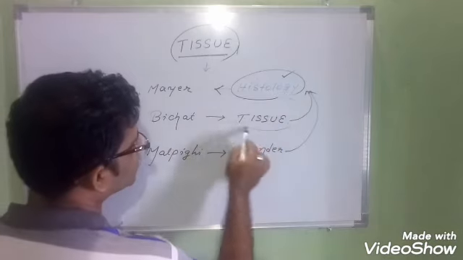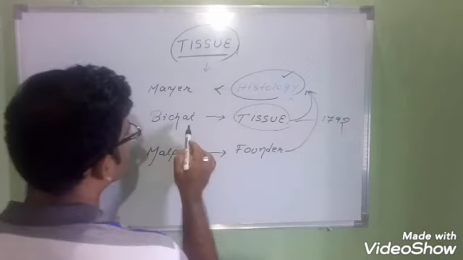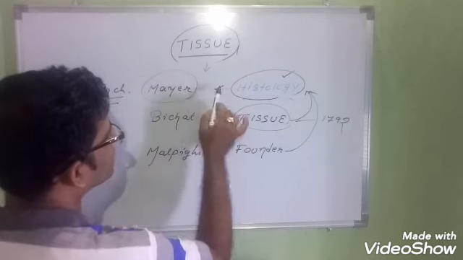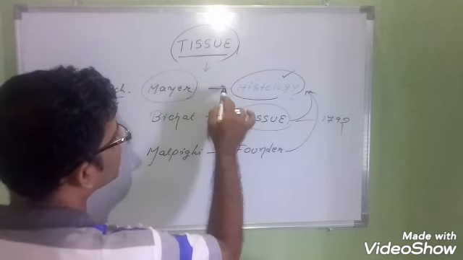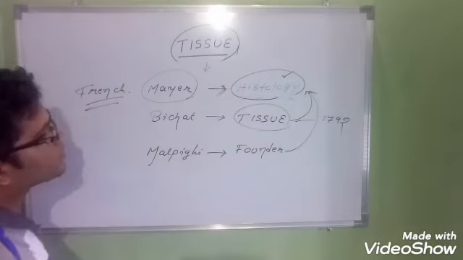Bichat gave the term tissue in 1792; he was a French scientist. Mayer was another scientist who gave for the first time the word histology. Yes or no? So this is the common knowledge.